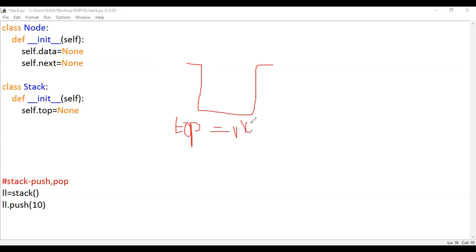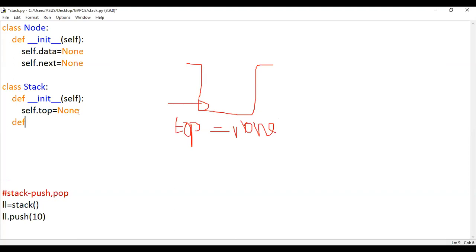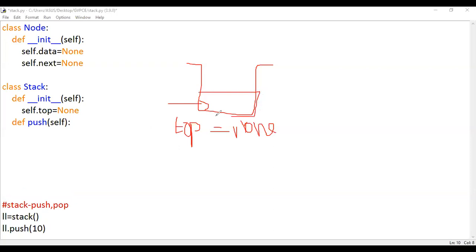Now we are supposed to insert the data 10. I want to insert the data 10 here. Now we are going to see the insert operation. Here let me declare def push operation, followed by self. So this is done. This is all about your linked list. Even when pushing, I should create a linked node. There should be a node, and this node will have two parts, a data part and an address part, and whatever data is passed here should be inserted as 10, isn't it? This process should happen.